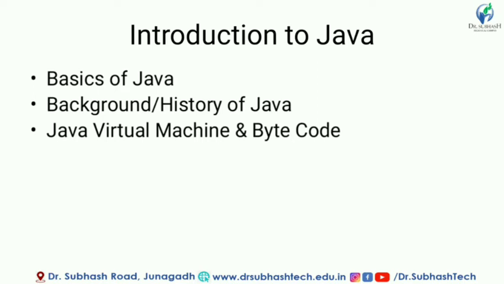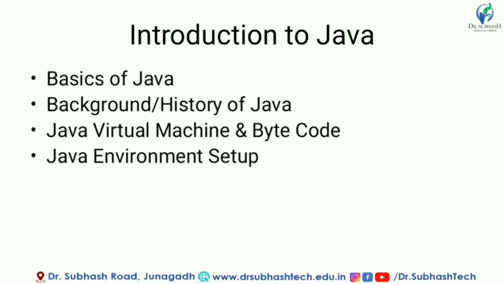Then there is a term, bytecode. Bytecode is an unreadable format. Whenever we compile Java code, it is converted into bytecode. The Java file is converted into a class file. So this code is known as bytecode. Java is secure and portable because of this feature, since after compiling it is converted into bytecode.